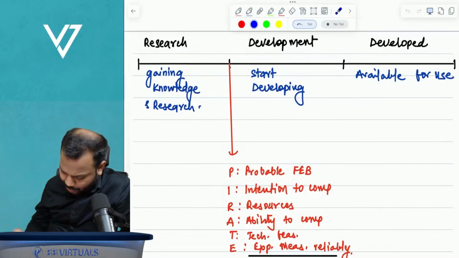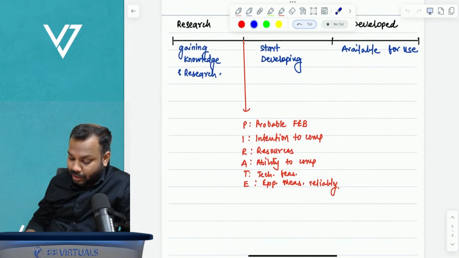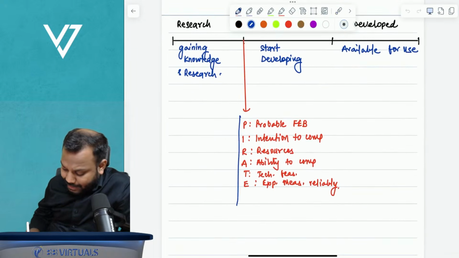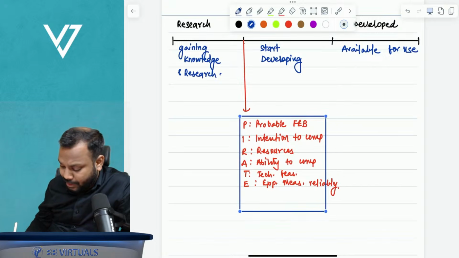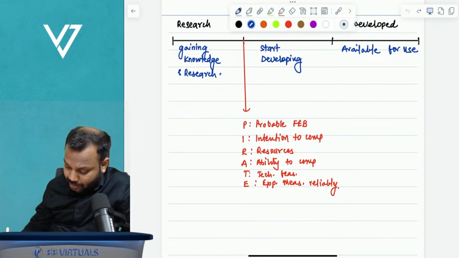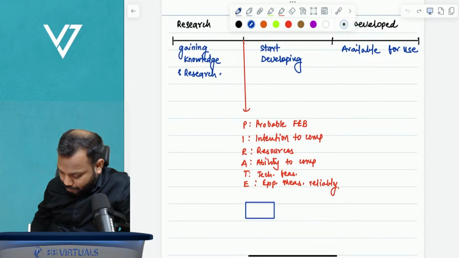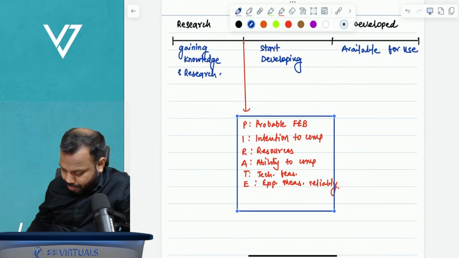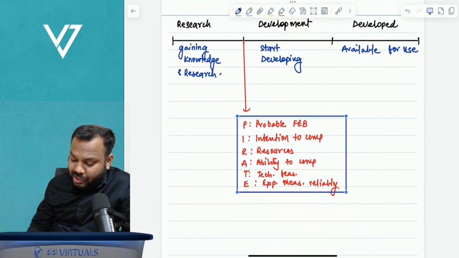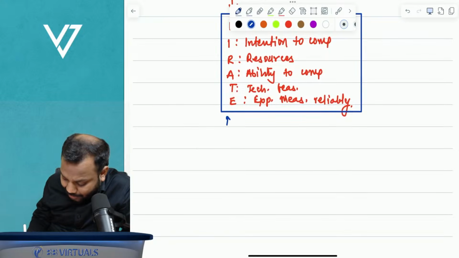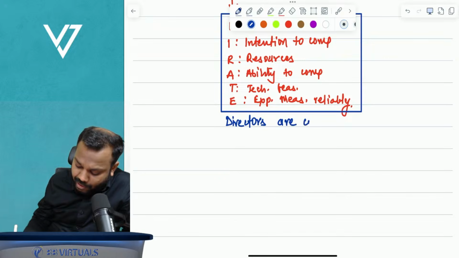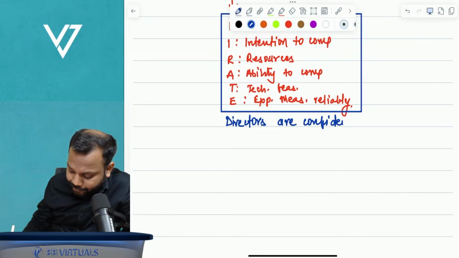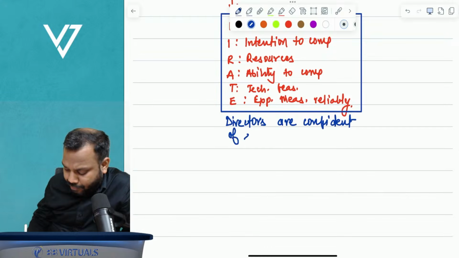The question will give you the indication of PIRATE either directly by saying that one of these conditions is satisfied, or the question will specify that the directors are confident of success.